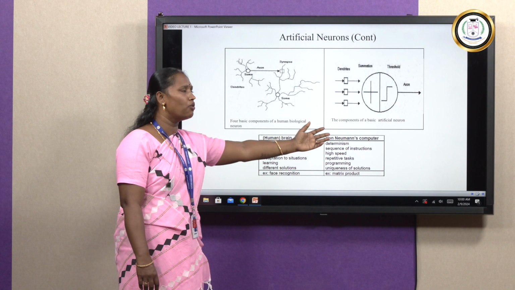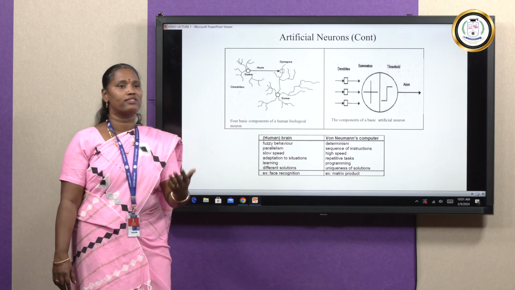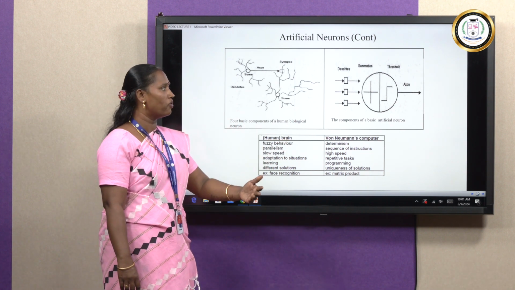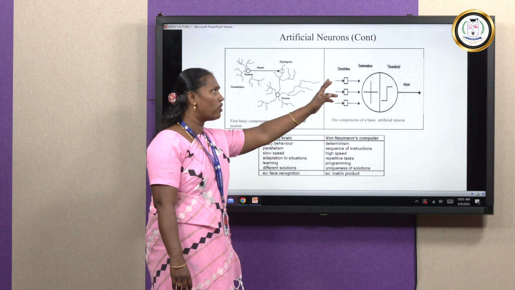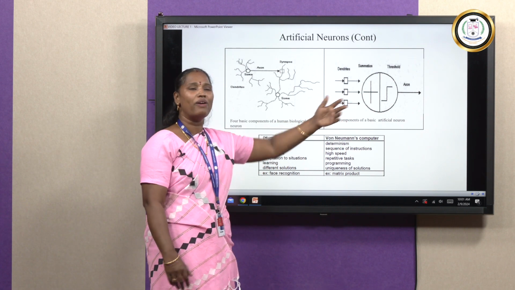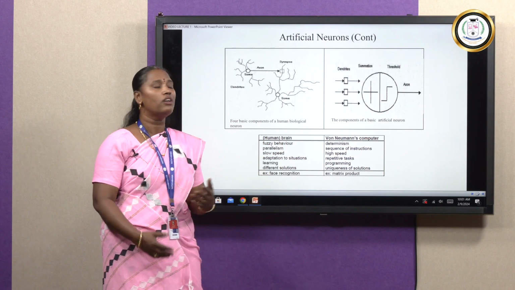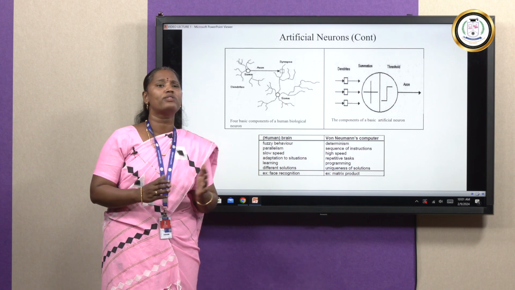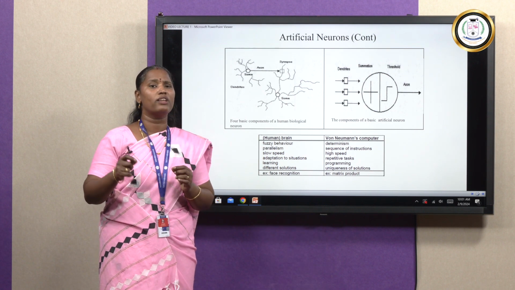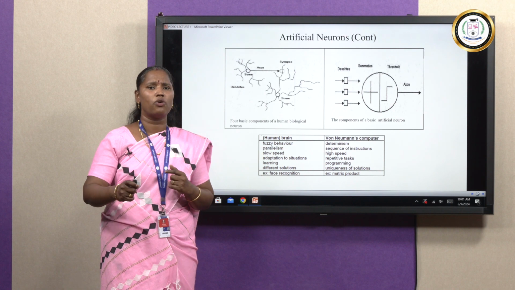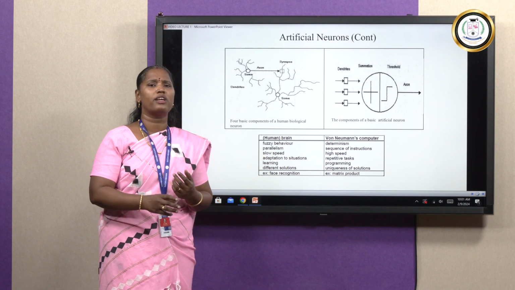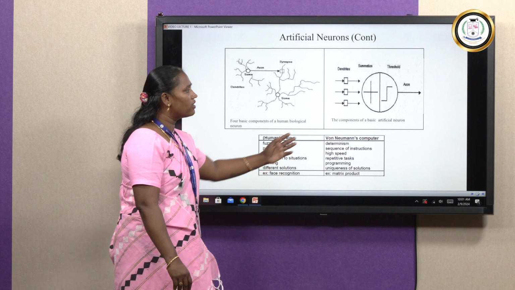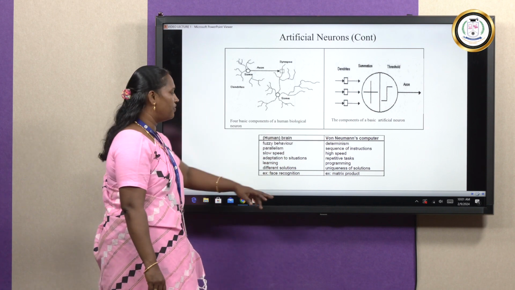But in the artificial neuron, we have the three different layers we discussed: the input layer, hidden layer, and output layer. All these input layers can simply be called the artificial neuron dendrites. The one which sums up is called the summation. Based upon the threshold value, what is the need of the threshold value? In the artificial neural network, whenever we get the inputs along with the weights, we find out the threshold. Once it exceeds the threshold, it fires the output. If it is below the threshold, it neglects the output. So these are the three components that exist in the artificial neural network.